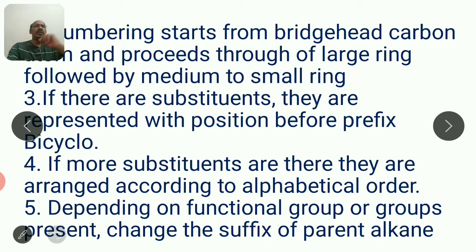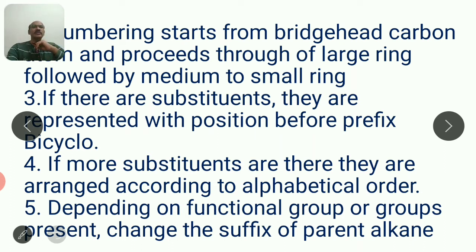Then how to number? In spiro you started numbering from the first carbon directly connected to the spiro carbon, and you preferred the smaller ring. Now here you have to prefer the larger ring. So first we proceed towards the larger ring, but numbering will not start from the carbon connected to the bridgehead carbon, but exactly from the bridgehead carbon atom. You have to start numbering there.